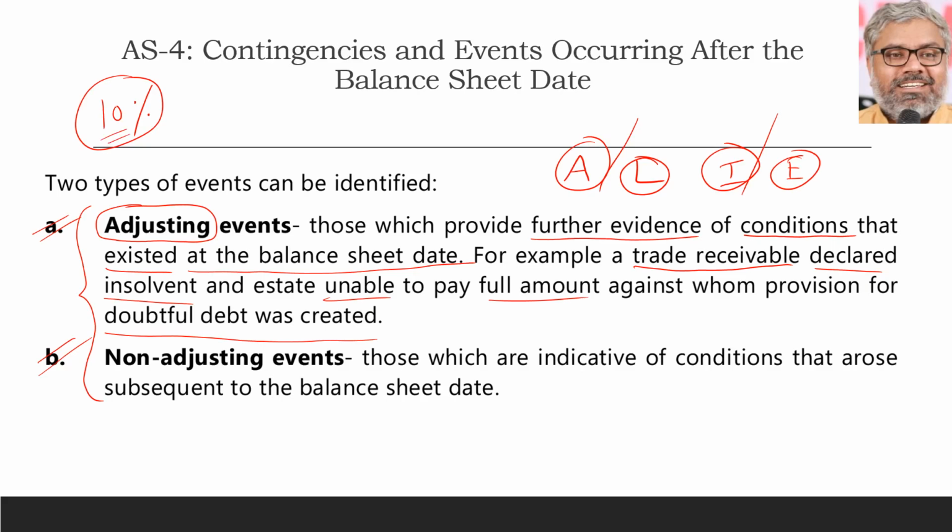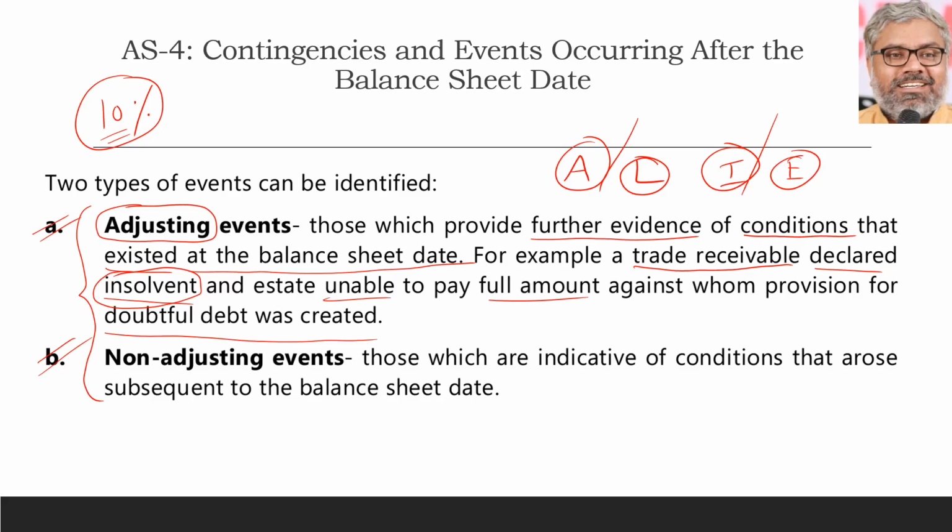Because at the time of the balance sheet, we could not predict the future. How do we know that he is going to become insolvent in future? We don't know. So at the date of the balance sheet, we created a provision. But now, after the balance sheet date, he really became insolvent. That means we are going to get zero from him. He is completely unable to pay any amount. Then the question comes: should we write this debtor off? Should this trade receivable be fully written off while preparing the balance sheet or not?